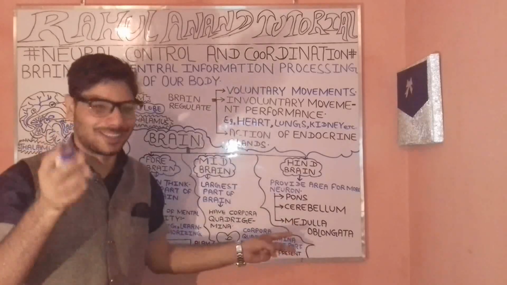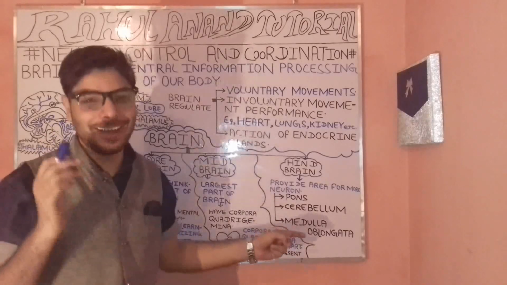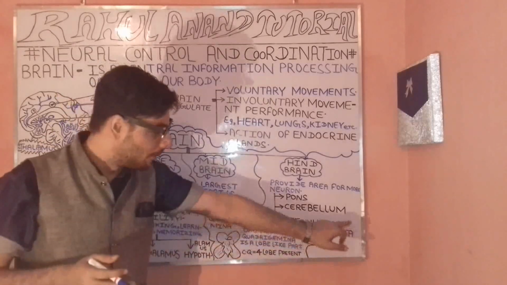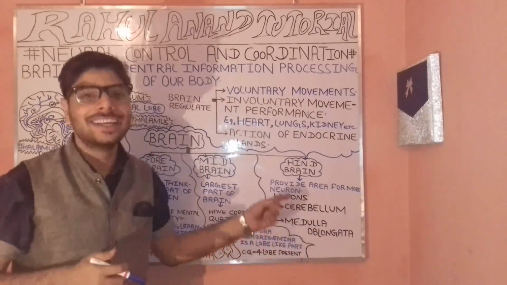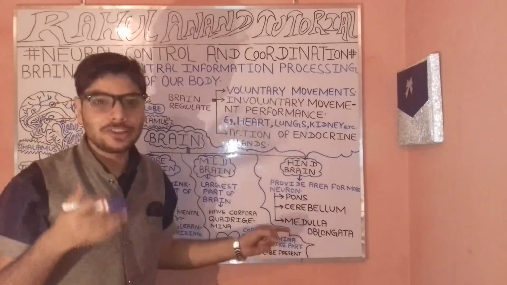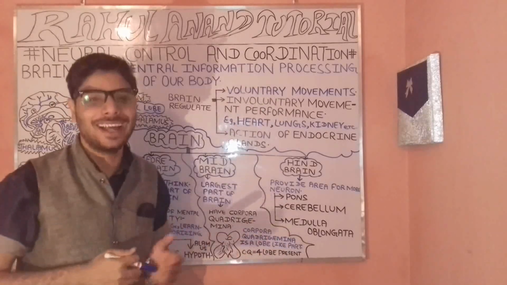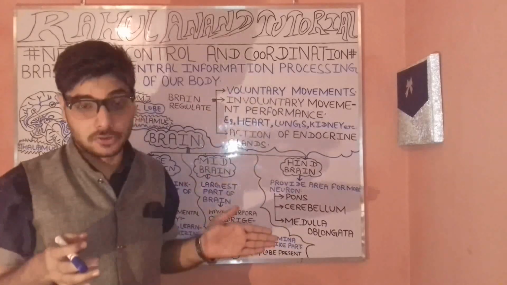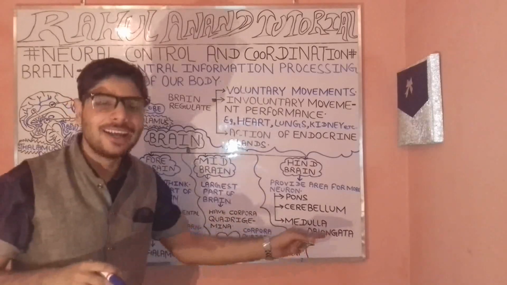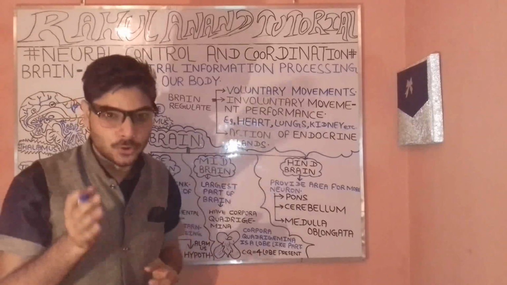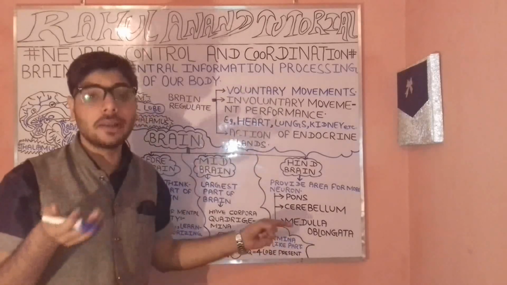These are often divided into three broad categories. These are the pons, then the cerebellum, then the medulla oblongata. So what are the roles of these? Your pons has the bands of nerve fibers. You know about nerve fibers. Fine. Now, after that, we will have the cerebellum. So what is the cerebellum?